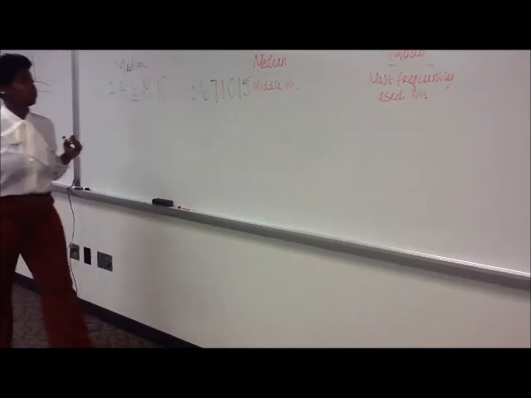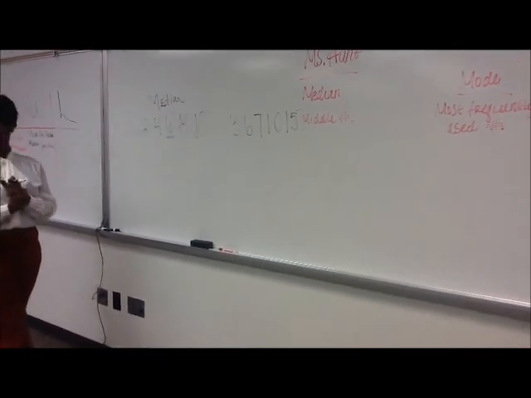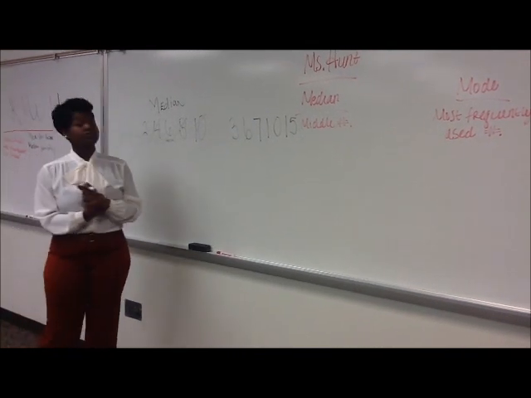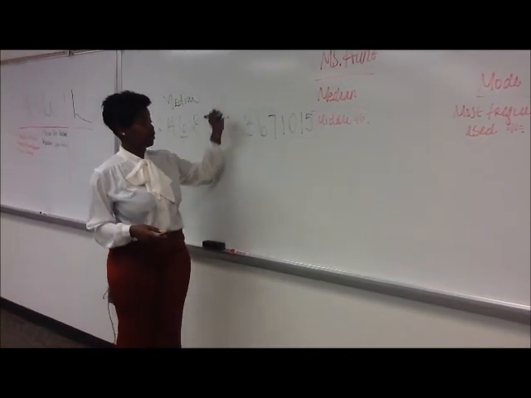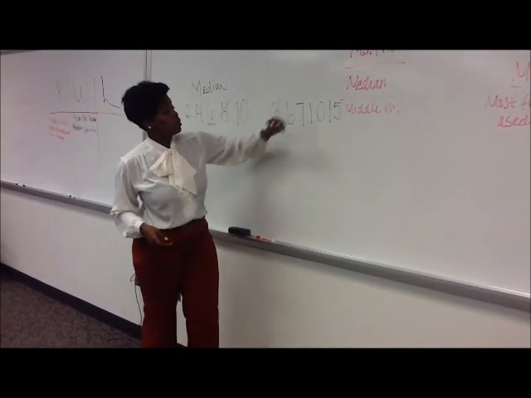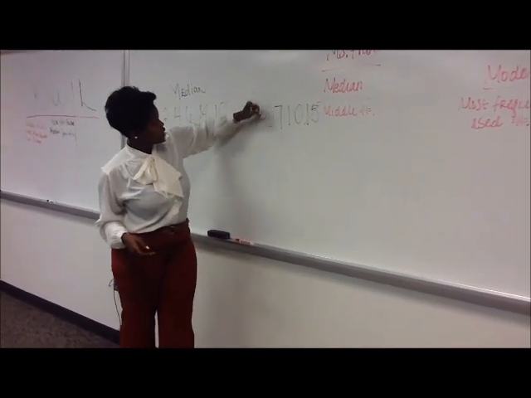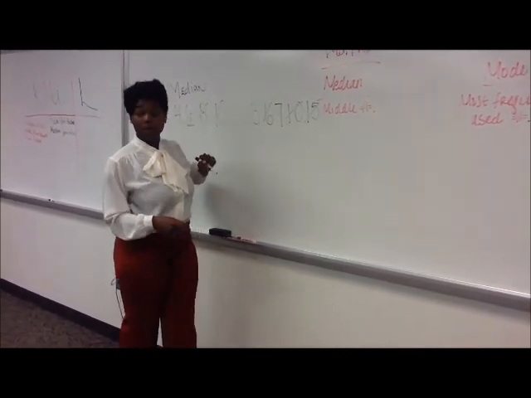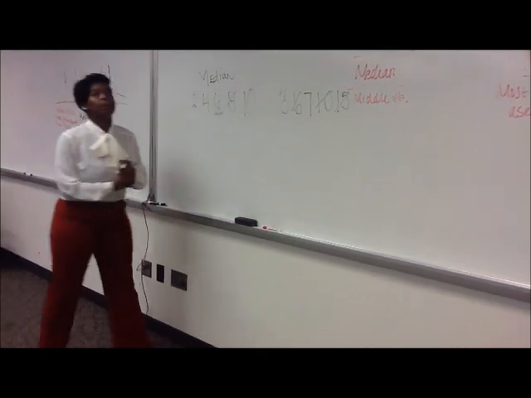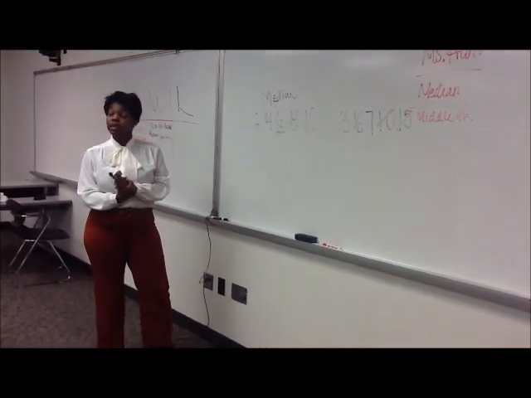Okay. What would be the median? 7. Okay. And how will we go about it? We'll take out the 3 and the 15, the 6 and the 10. Okay? So, how would you go about doing this if you had an even amount of numbers?